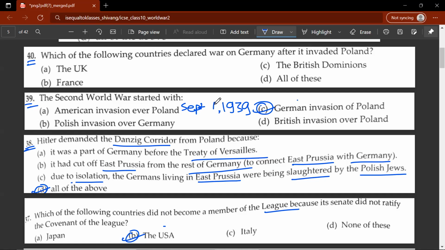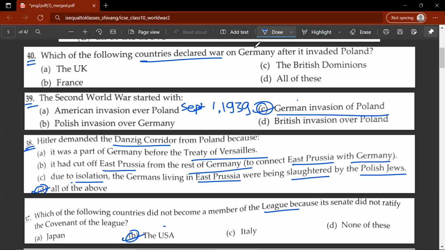But as I was saying before, Czechoslovakia had to cede her territories to Germany, but that also did not satisfy Germany. It annexed more lands of Czechoslovakia. But even then, Britain and France did not do anything. So the Second World War did not start from the annexation of Czechoslovakia. It only started when Germany invaded Poland. Poland was a red line for Britain and France. So that's why the Second World War started, the German invasion of Poland.